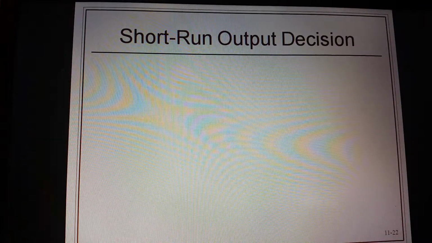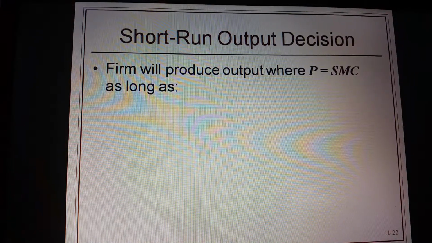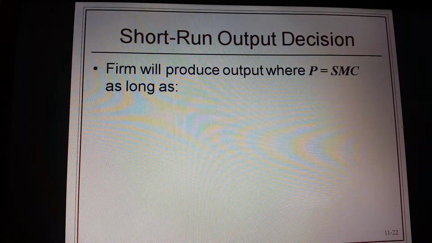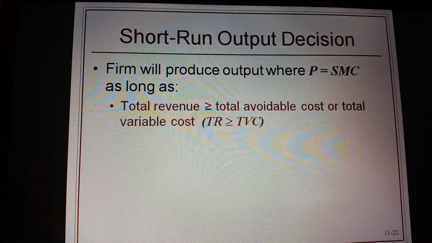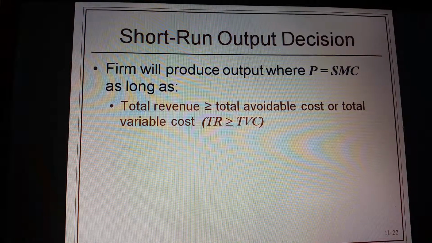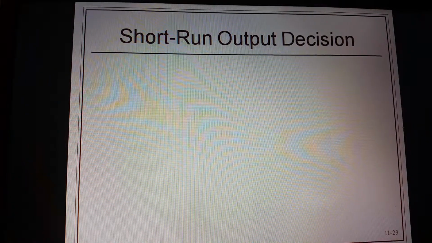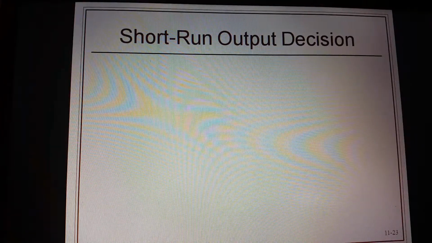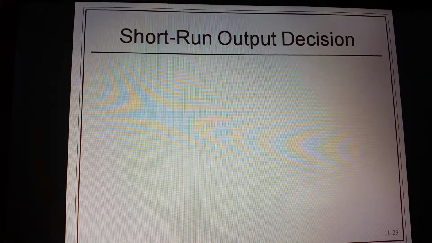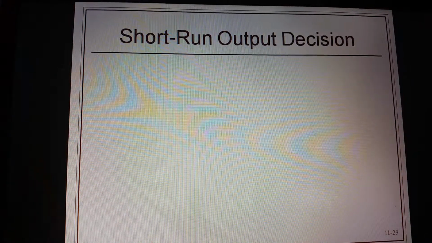The short-run output decision is what we're really talking about here. Firms are going to produce output where the price is equal to the short-run marginal cost as long as total revenue is greater than or equal to total avoidable cost or total variable cost. Equivalently, the firm should produce if the price is greater than or equal to the average variable cost. Remember, total fixed costs don't matter, so total revenue is greater than total variable cost, or price is greater than or equal to the average variable cost.